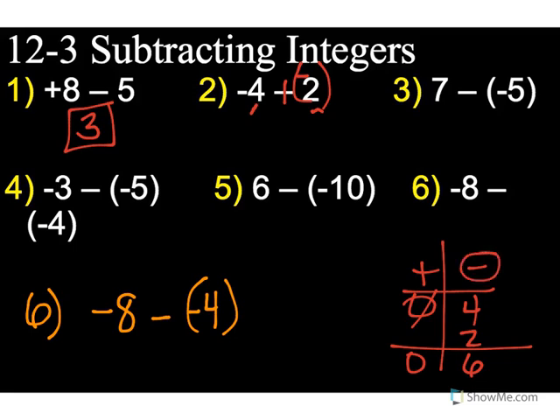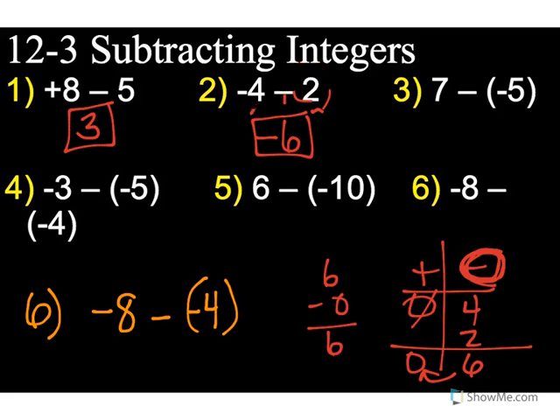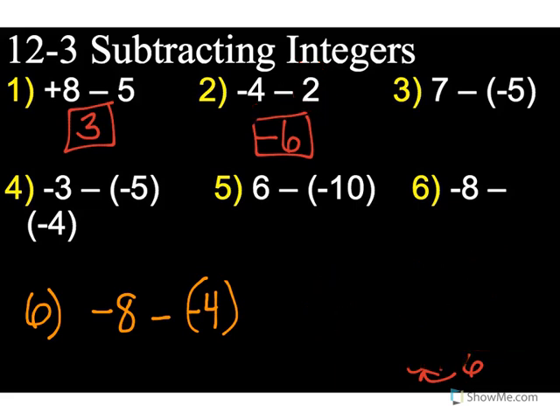Which team won? The negative. By how many points? Well, 6 minus 0 is 0. I'm sorry, 6. Why did I do that? 6 minus 0 is 6. Remember, it was a negative. Do not forget your sign. So for number 2, your answer would be -6. All right, let's move on to number 3.